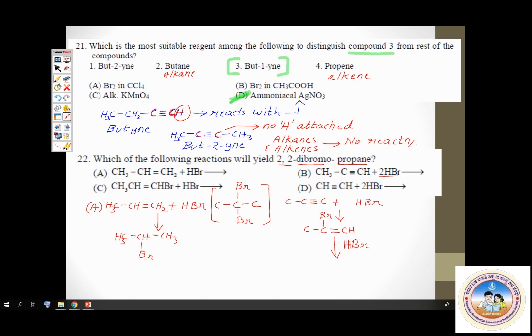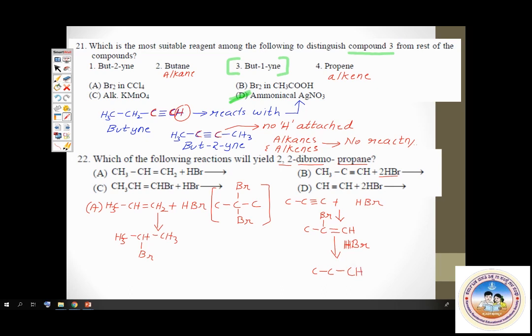Triple bond, double bond after addition of 1 mole HBr. The double bond will become a single bond after addition of the second mole of HBr. So here you have a single bond formed, and hydrogen goes to the first carbon.